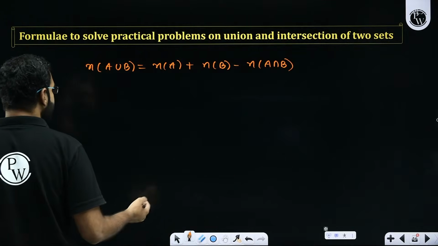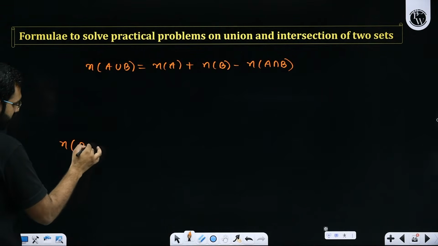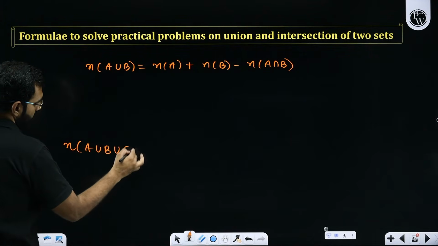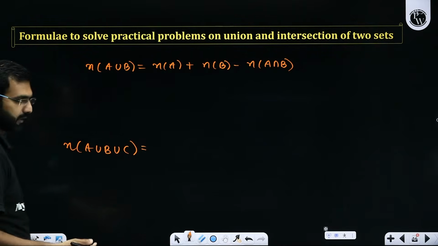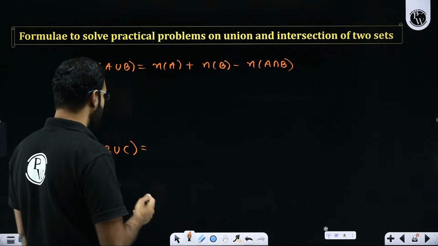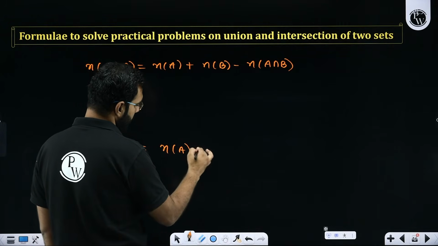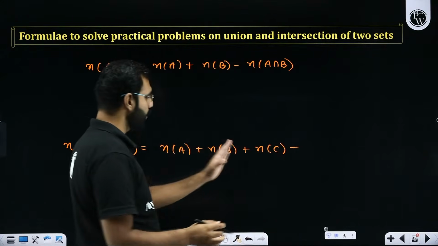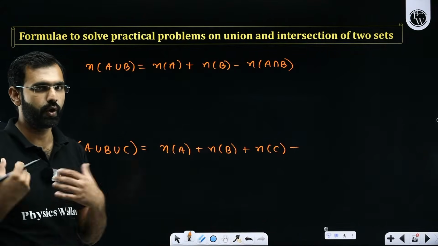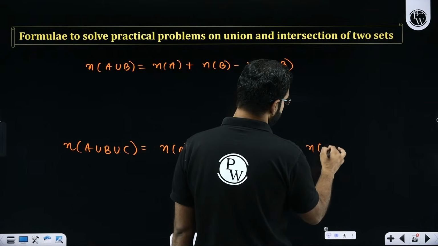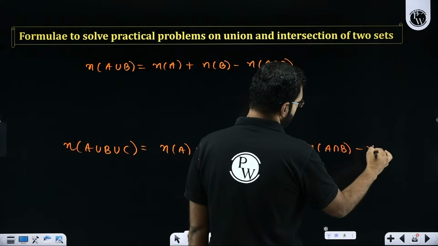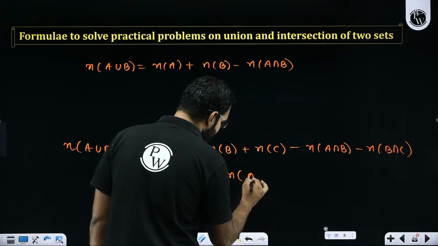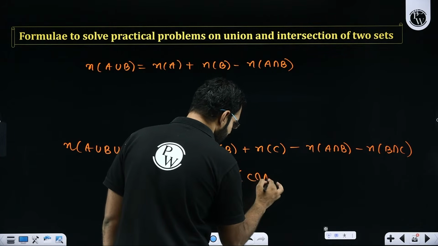Sir, what if there are three sets? Okay, so let's say there are three sets like physics, chemistry and maths, or like A, B and C. So the number of elements in A or B or C, that means A union B union C, what will I do here? I'll say the number of elements in A plus the number of elements in B plus the number of elements in C. Principle of inclusion and exclusion: something got included, so I have to exclude it. So I'll say minus the number of elements in A intersection B, minus the number of elements in B intersection C, minus the number of elements in A intersection C, whatever you wish to write. But again, there is a problem.